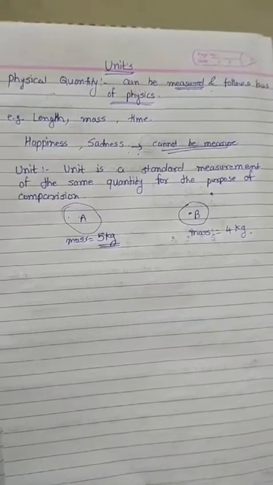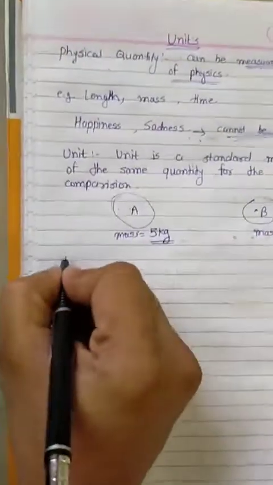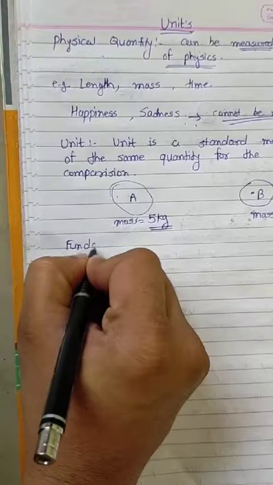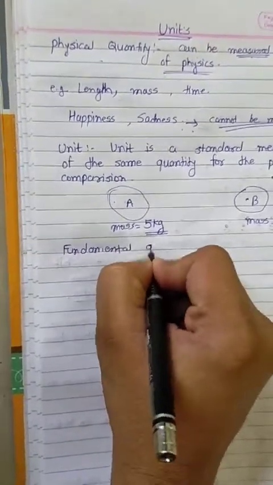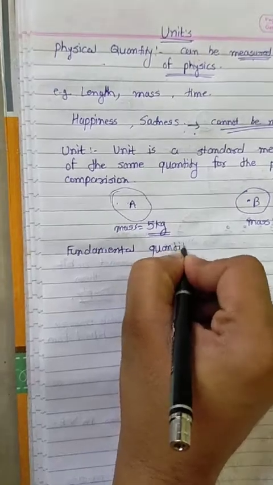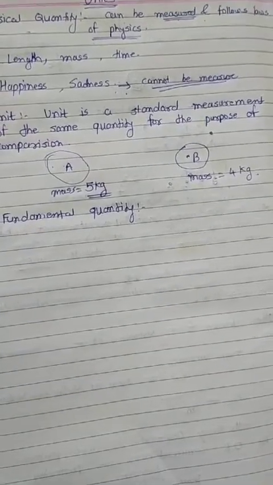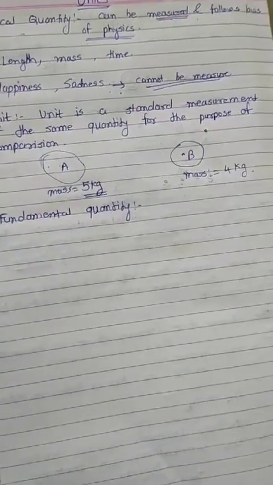Now next one is the fundamental quantity. What is meant by fundamental quantity? The quantity which cannot be expressed in terms of other quantities is called a fundamental quantity.